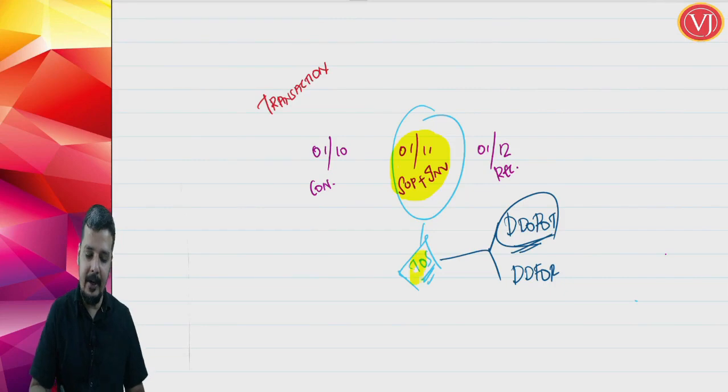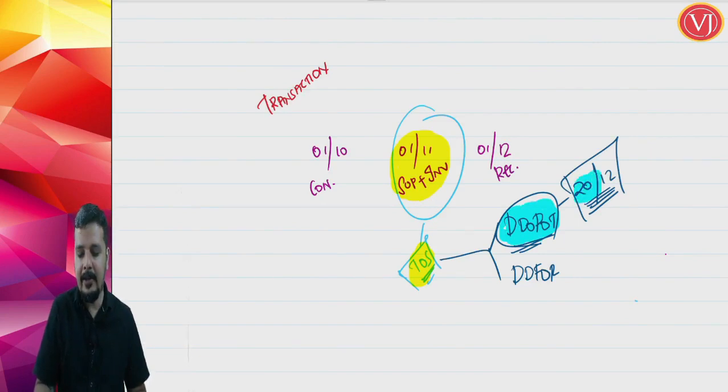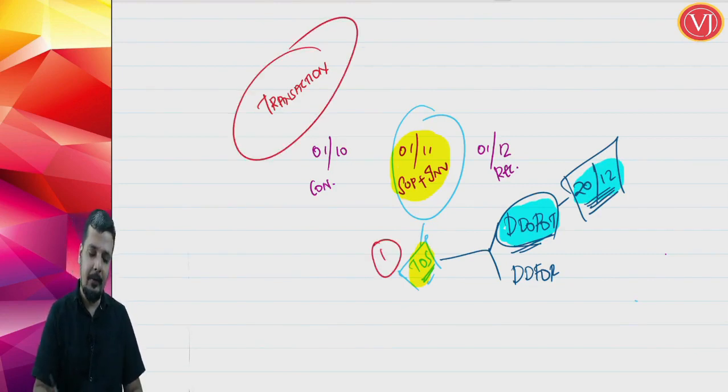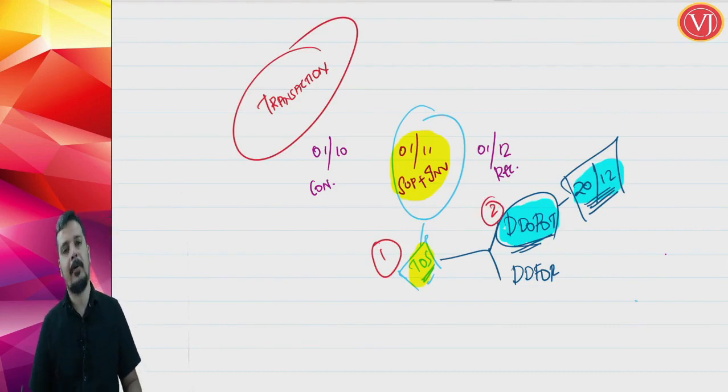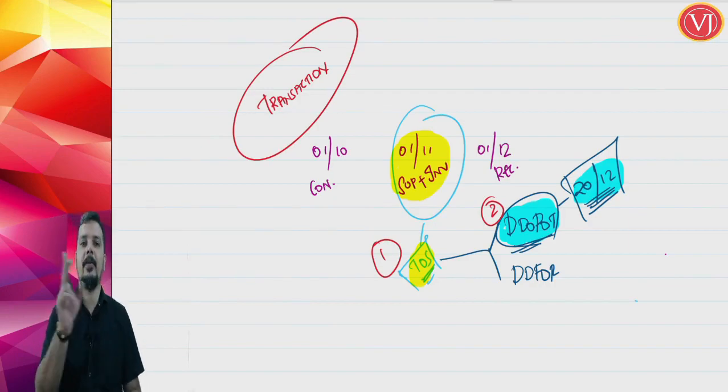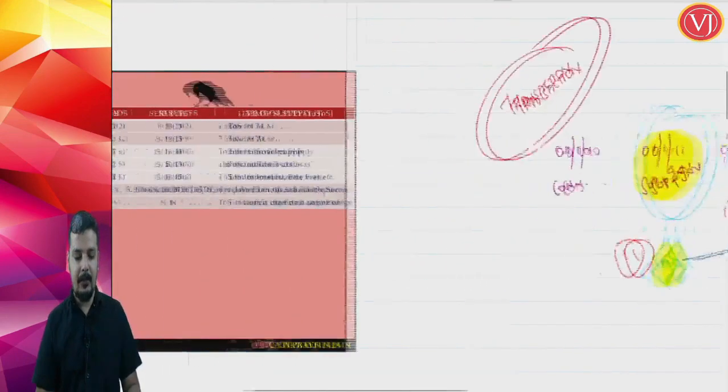Immediately on the basis of the time of supply being 1st of November, your due date of payment of taxes, in this scenario where I am talking about a regular taxable person opting for the MRMP scheme, will be 20th of December. So based on your time of supply, your liability is fixed, that is, the due date of payment of taxes is determined. So first of all, for any transaction, you have to find out the time of supply. Only then can you find out the due date of payment of tax. Let it be any transaction, first find out what the time of supply is. Only on the basis of that will you be able to find your due date of payment of taxes.